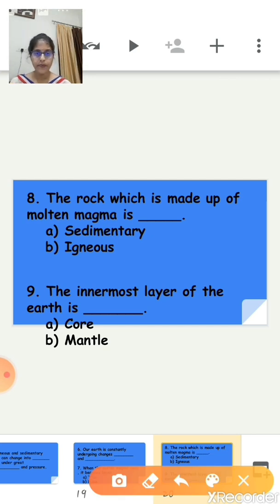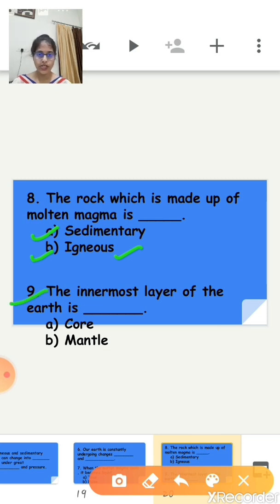Now move on to the next question. Question number 8. The rock which is made up of molten magma is dash. Now the options are, first one is the sedimentary rocks and the second one is the igneous rocks. So which rock is made up of the molten magma? Igneous rocks. The rock which is made up of molten magma is igneous rock, right?